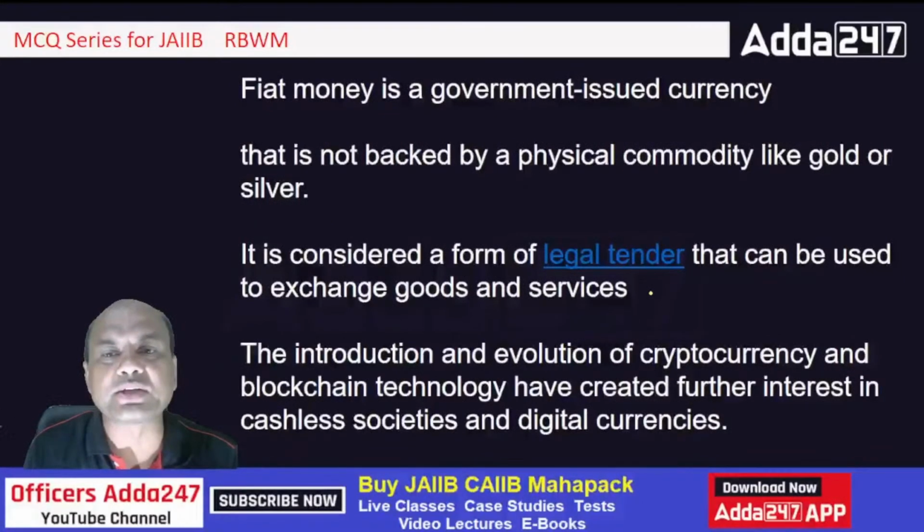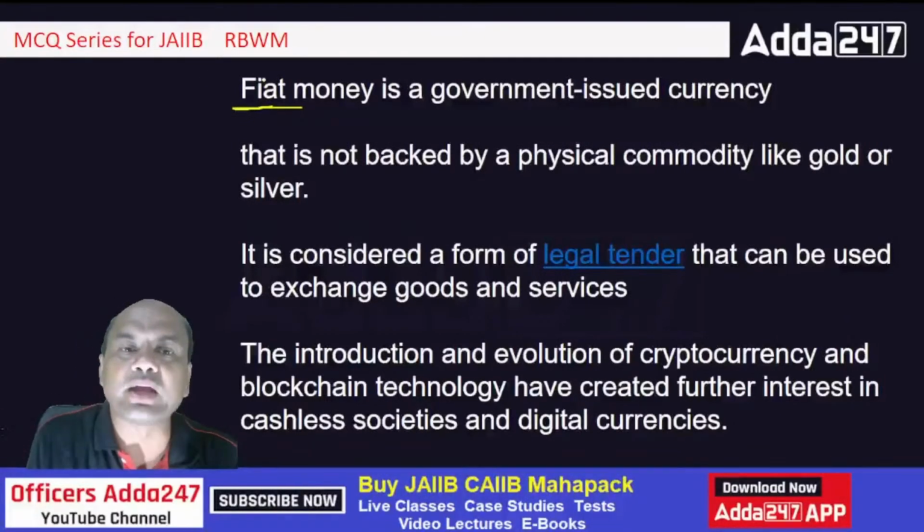Fiat money is a government issued currency. What is fiat money? Government issued paper currency, basically, you can say. See here, fiat means paper currency. Okay? Now, why this name fiat? Fiat because it is not backed by any gold.